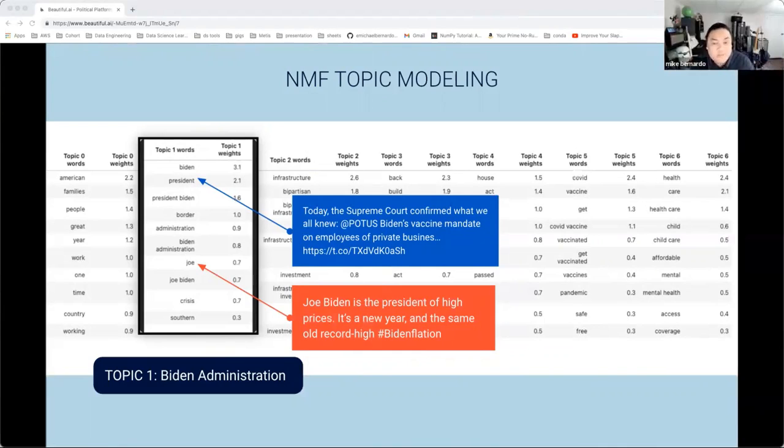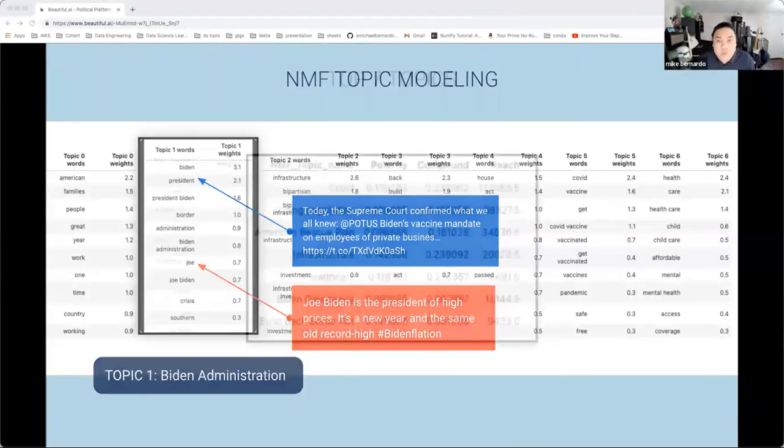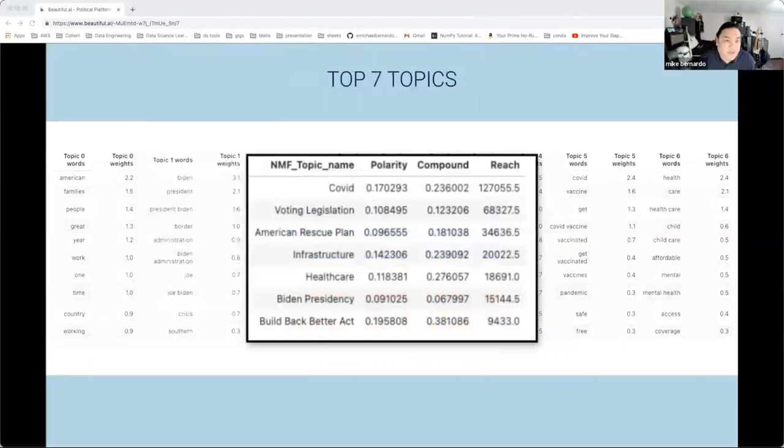But sometimes, to verify the topics aligned with the words themselves, I would look at specific tweets with those words. On a few occasions, I'd actually have to rename and reassign topics to capture more of the content that I'm labeling. And here are the 7 topics: COVID, voting legislation, American Rescue Plan, infrastructure, healthcare, Biden presidency, and the Build Back Better Act. These by themselves would be great debate topics. They would certainly be good platforms for both parties.